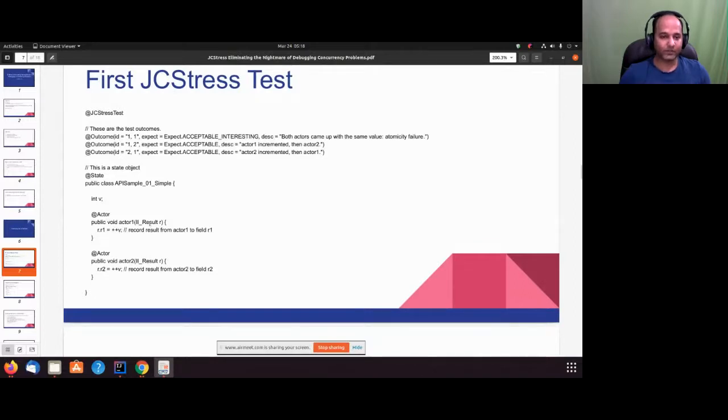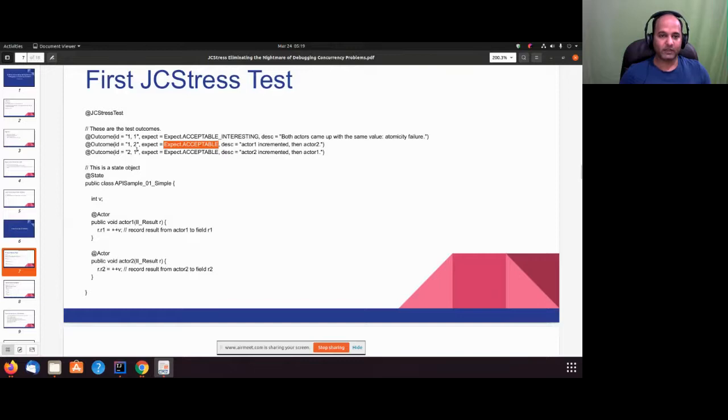What is the outcome? Here we are saying outcome, and we'll see first id equals 1, 1. So the first is going to present r1, the second one is going to present r2. And then we say expect equals expect.ACCEPTABLE_INTERESTING. Okay, so let's not talk about this first one. We'll say expect.ACCEPTABLE.